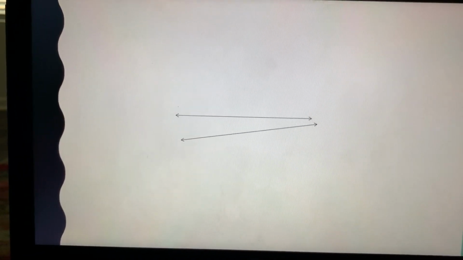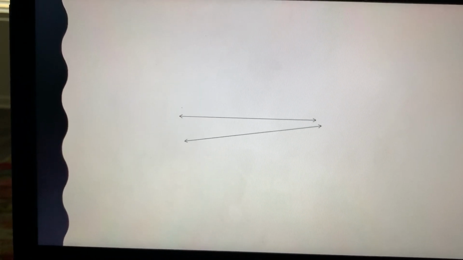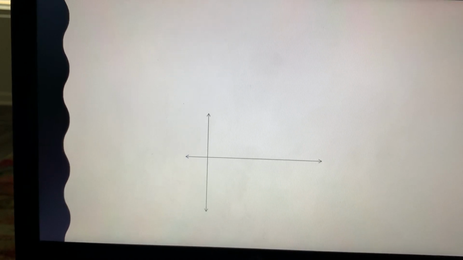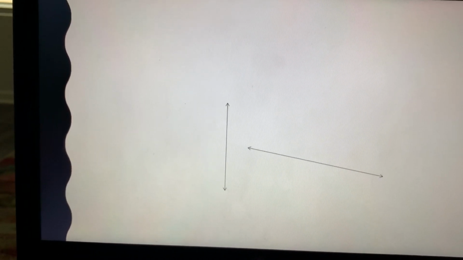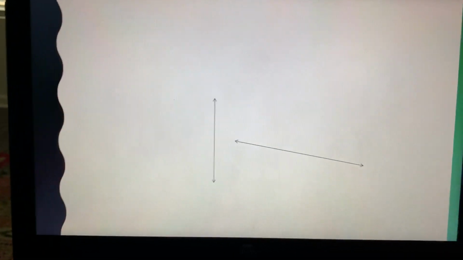All right, these two, this is the easy one. These two, if they keep going on and on and on, will eventually cross, so they are intersecting. Perpendicular.